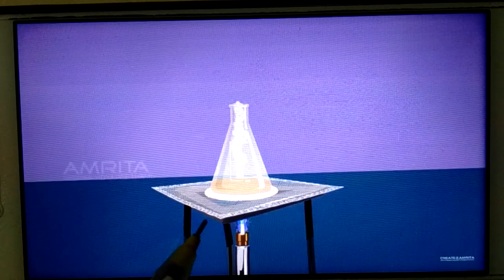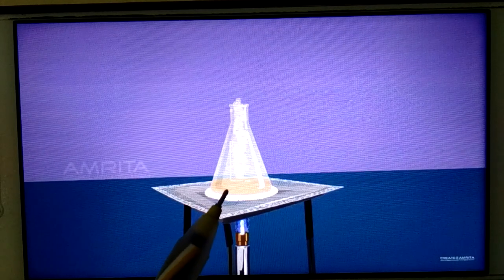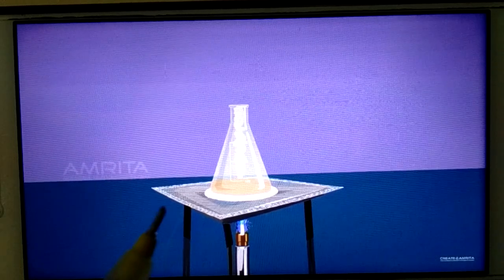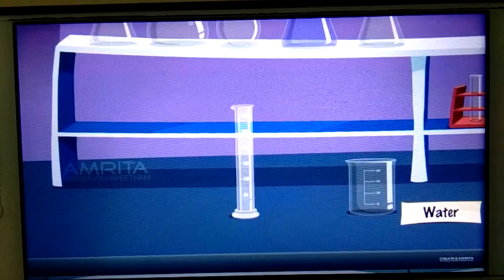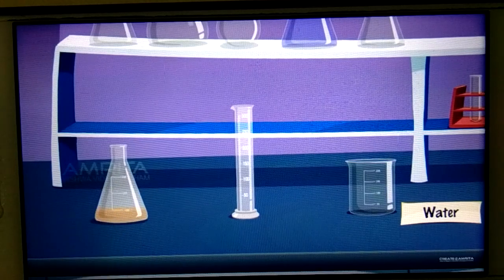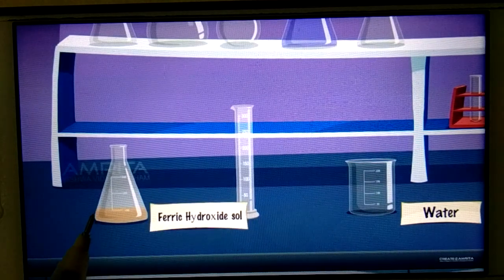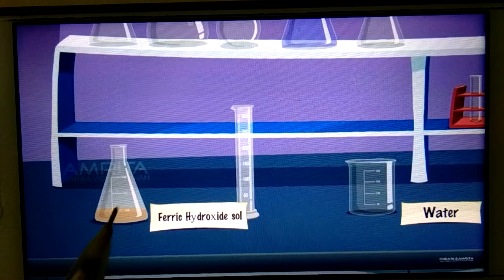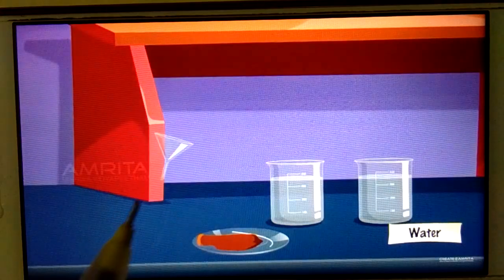You can see the color change as we have added the 2% ferric chloride solution. Now see, this is the ferric hydroxide sol prepared, that is, a lyophobic sol is prepared, students. Now what you have to do, again you have to do the dialysis of this.